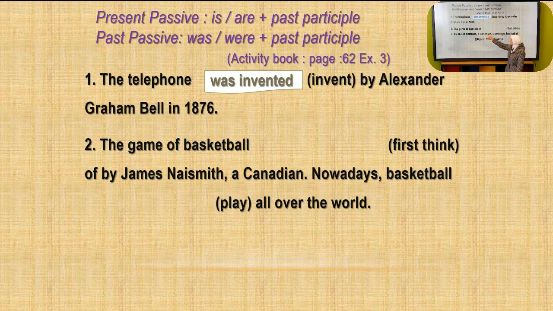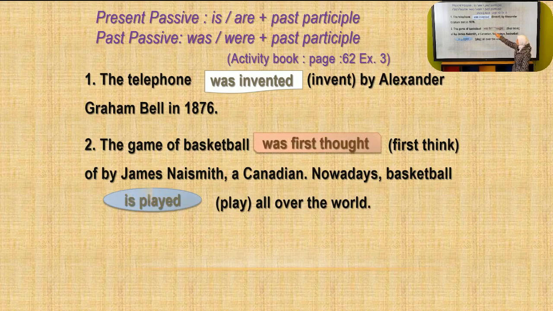The game of basketball, first think of by James Naismith, a Canadian. Nowadays, basketball play all over the world. So as you see here, this sentence is divided into two halves. The first one is in the past, and the second one is in the present. So the game of basketball, the first answer should be was first thought. So here we have past passive, was, because we are talking about the game of basketball.